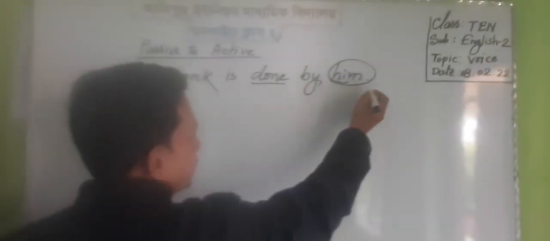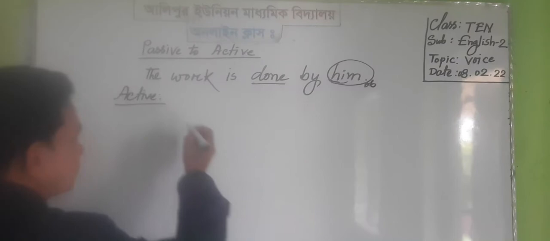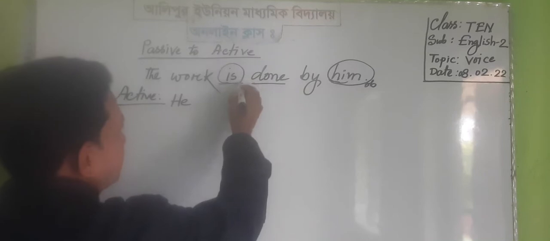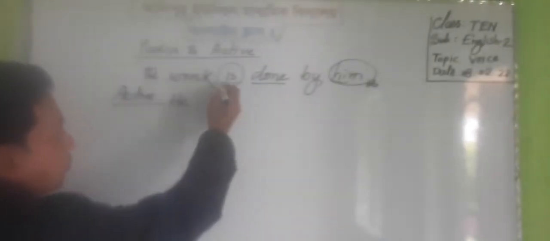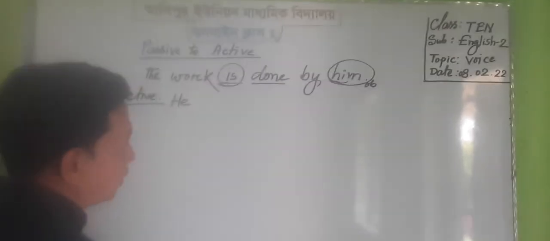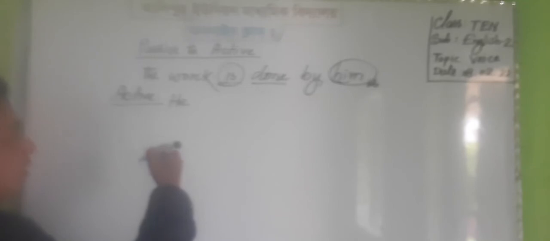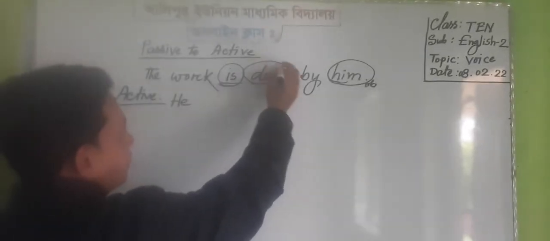So him is the object and its subject form is he. At first we have to choose the subject from the object, and we have to omit the unnecessary auxiliary verb. Is is an auxiliary verb used in passive voice, so we should not use this auxiliary verb in active voice. Then we have to choose the main verb.